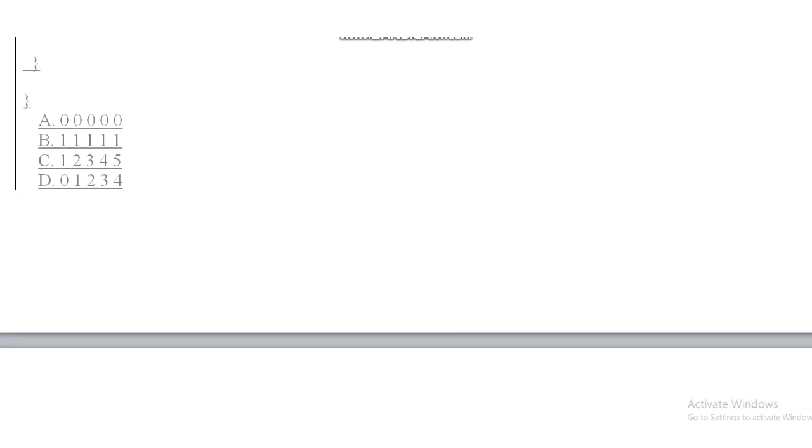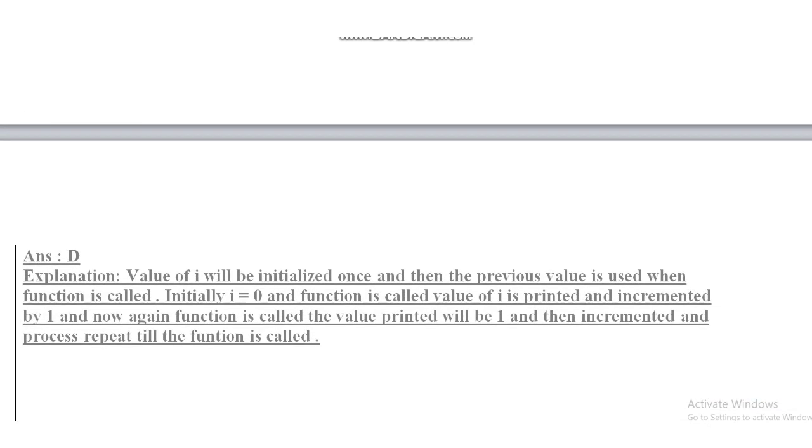So answer of this question is option D, because value of I will be initialized once and then the previous value is used when the function is called. Initially I equal to 0 and the function is called, value of I is printed and incremented by 1. And now again function is called, the value printed will be 1 and then incremented, and process repeats till the function is called.